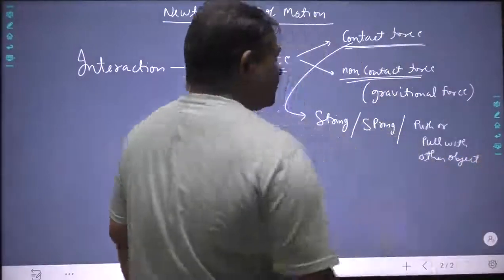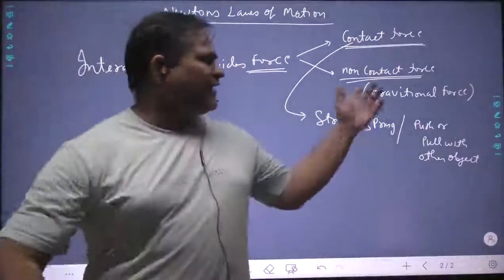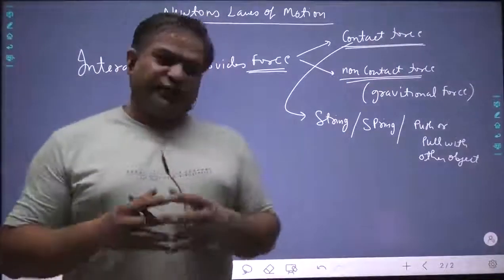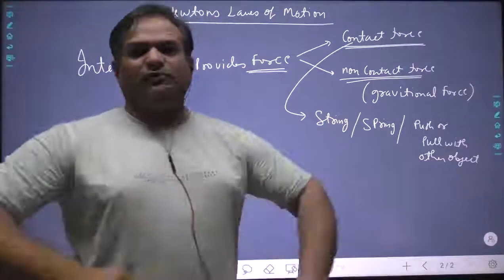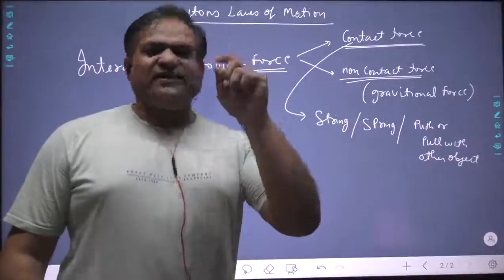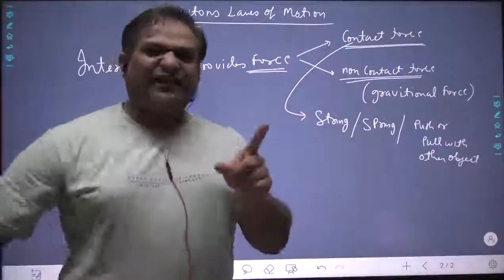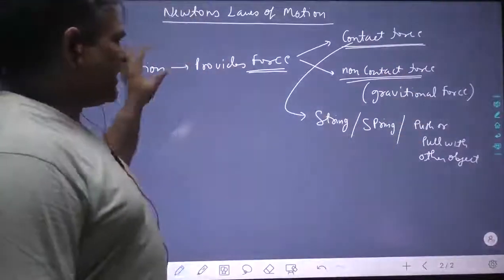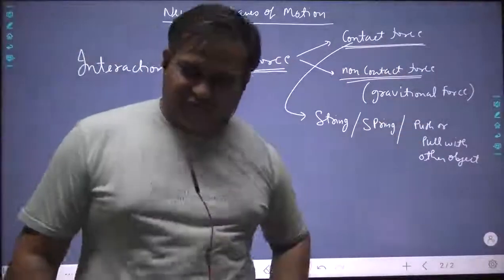These are known as contact forces and non-contact force. To start a motion or to change a motion, we need interaction. Without interaction, neither can the motion be started, nor stopped, nor changed. Interaction means applying some force.